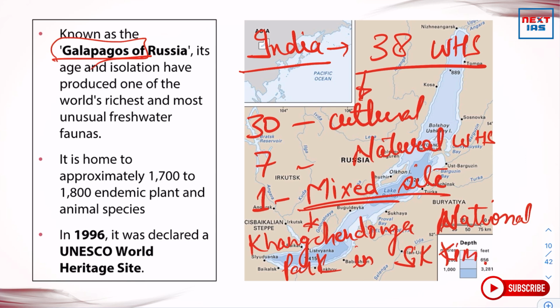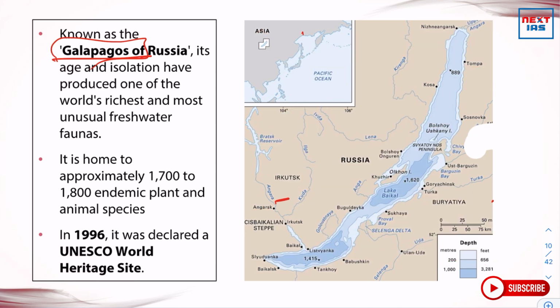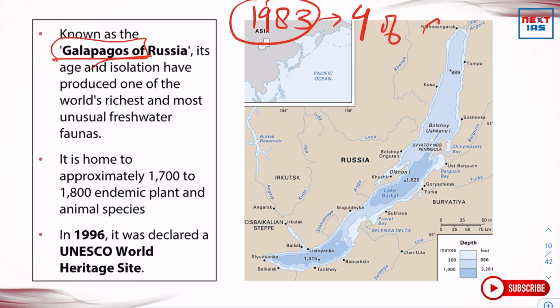Okay, so further, one should know when the first UNESCO World Heritage Sites were declared in India. Those were declared in 1983 for the first time. Four of the sites were declared in that year.